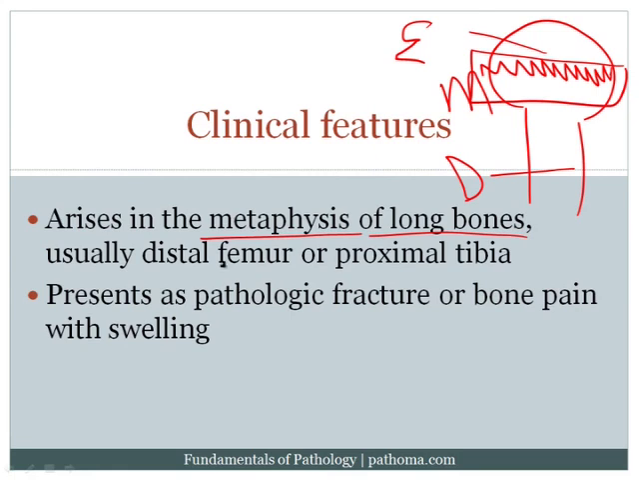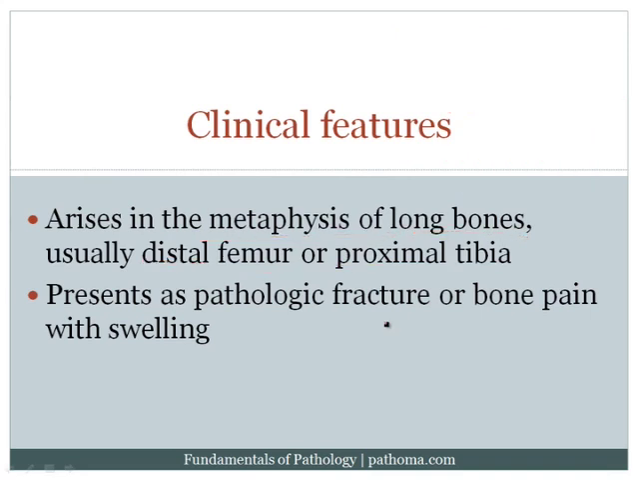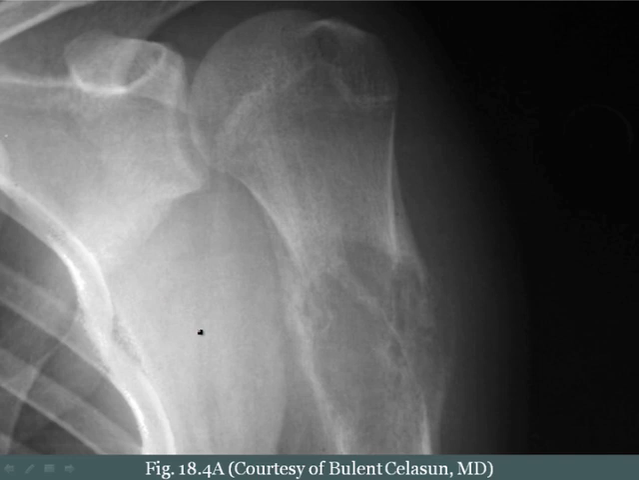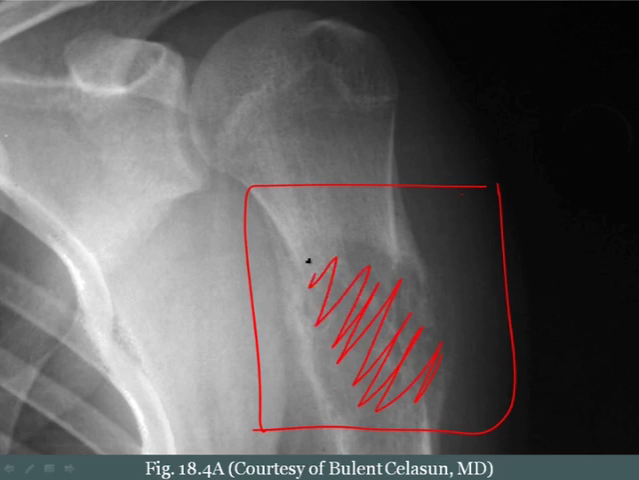Now, it'll usually occur in the long bone, classically the distal femur or the proximal tibia, so around the region of the knee. It can present as pathologic fracture, which basically means that the tumor weakens the bone, which then makes the bone susceptible to fracture, i.e. the fracture occurs because there's some sort of pathology underlying in the bone. Or it can present with bone pain with swelling. In either case, an X-ray would be performed, and this is the classic finding that would be seen on X-ray. Here you can see that there's a destructive lesion growing within the bone.